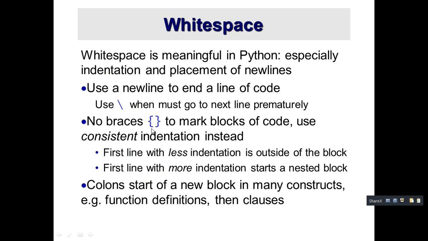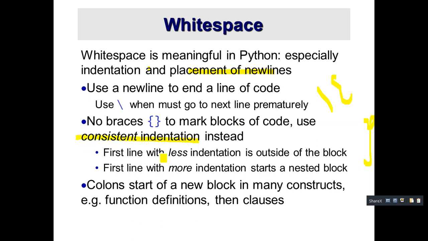Then white spaces. White spaces, as I already told, means indentation. So white space is meaningful in Python, especially indentation and placement of new lines. To end a line of code with a new line, use slash. Okay, no braces, that is curly braces, to mark blocks of code. Usually in C and others we use curly braces, right? But in Python no curly braces are used. Instead, we use consistent indentation.